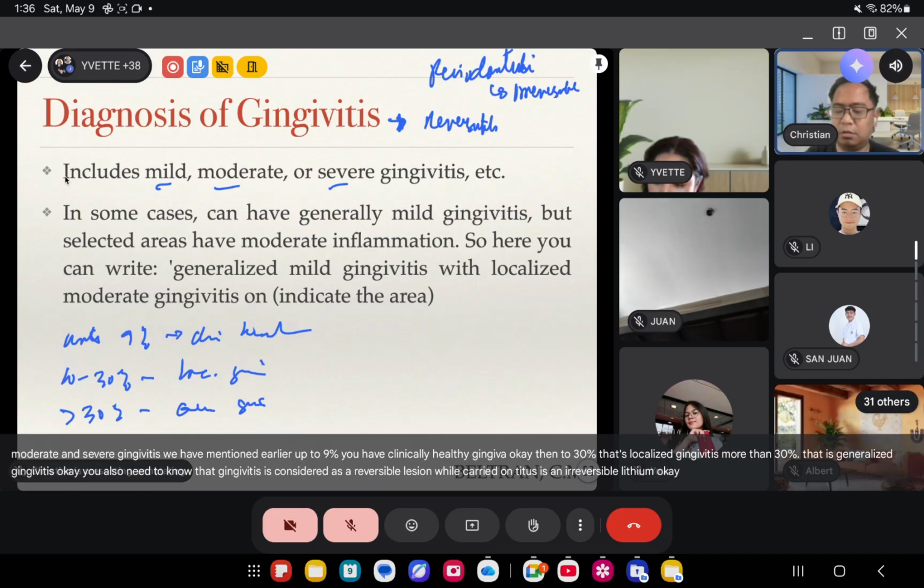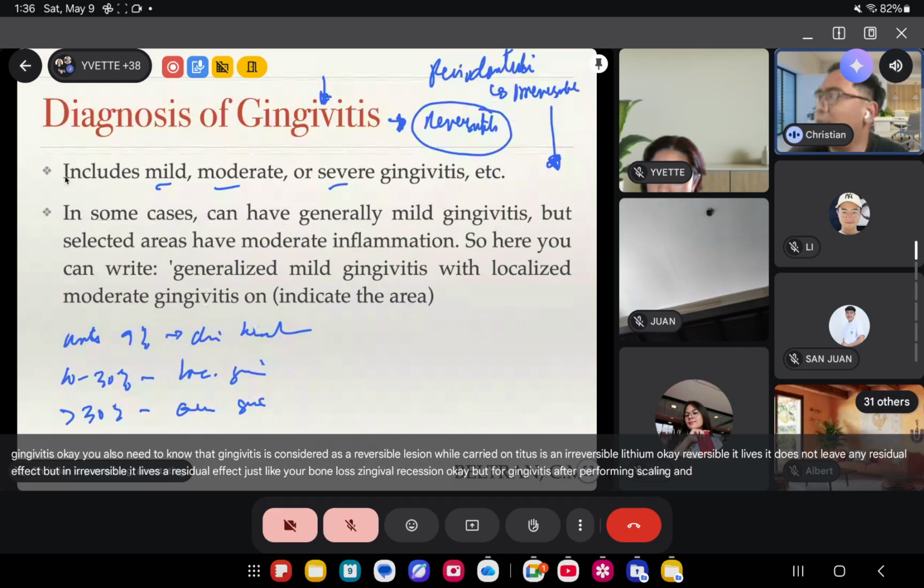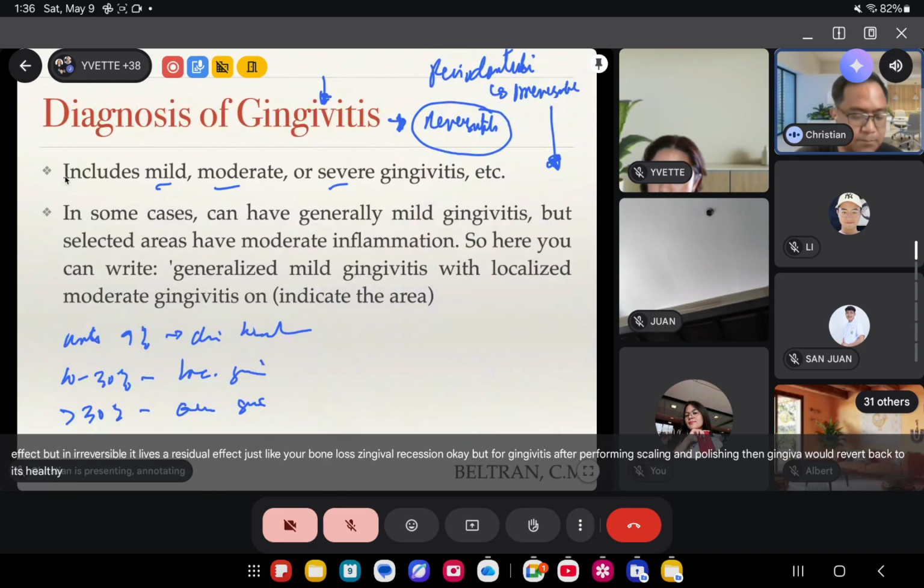Meaning, when we say reversible, it does not leave any residual effect. But in irreversible, it leaves a residual effect, like bone loss and gingival recession. For gingivitis, after performing scaling and polishing, the gingiva would revert back to its healthy state.